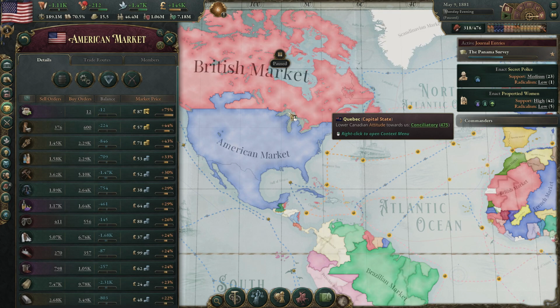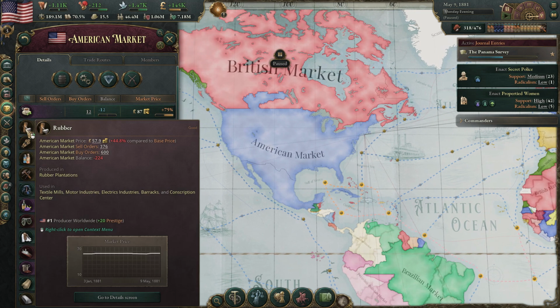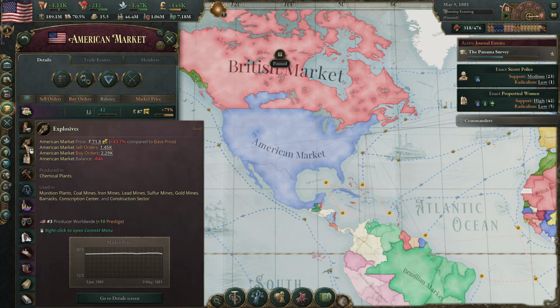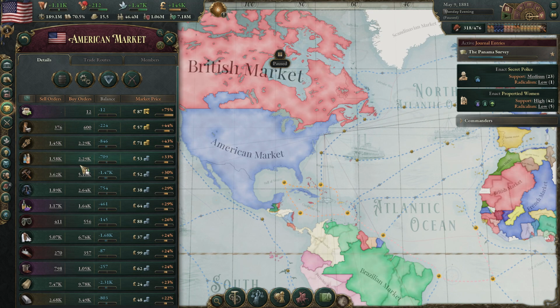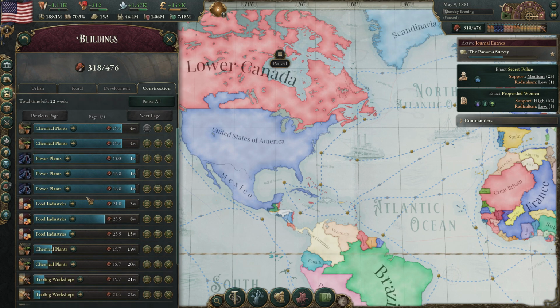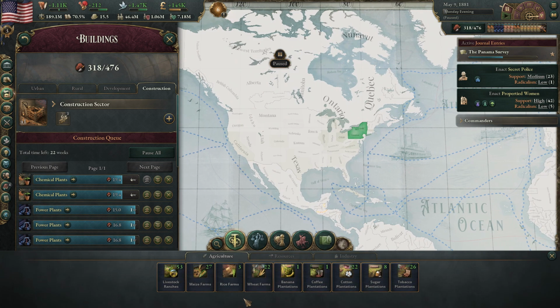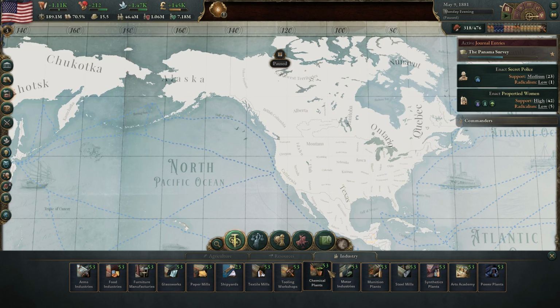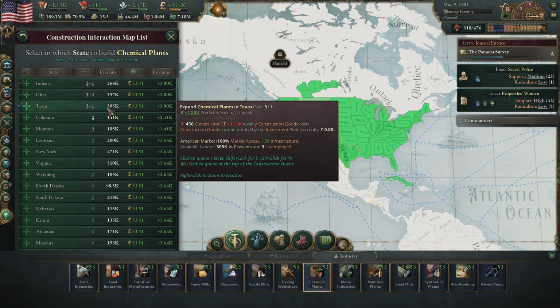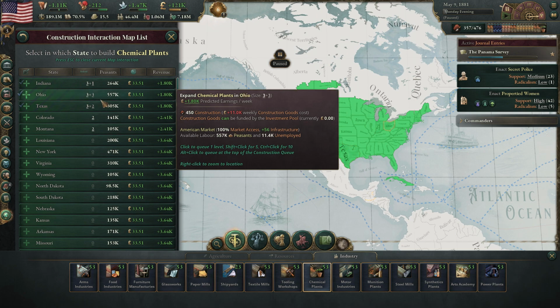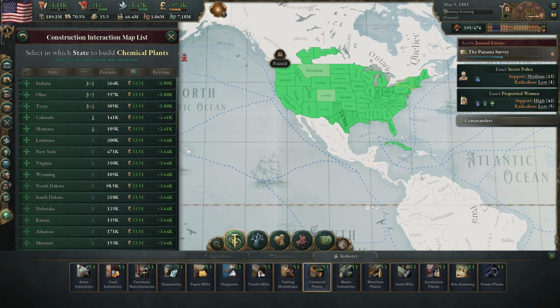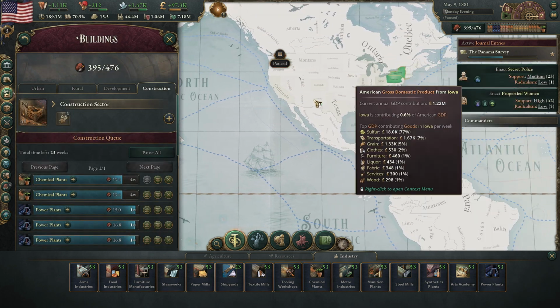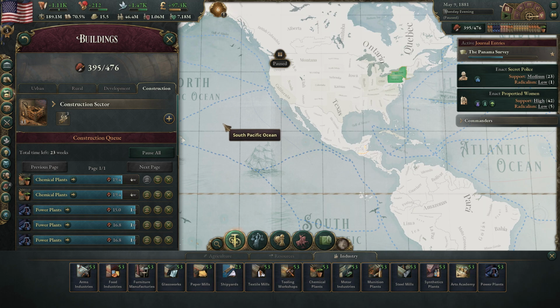And I did forget we're supposed to be building stuff, so let's go in here and see what we need. We got into talking about rubber there. I think we will go ahead and get some more explosives. I do have 4 of these going, the chemical plants, but they're probably not going to be enough. So we're going to get a few more buildings just to make sure that the explosives don't get too expensive. Let's see here. Another one in Texas, another one in Ohio. Really focus Ohio on this. So we'll get a ton of these. It might get too cheap there, but it'll be fine.